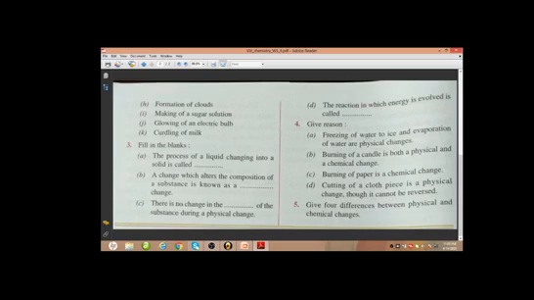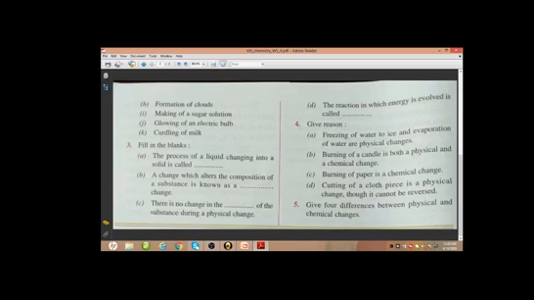Next, question number 4, give reason. Freezing of water to ice and evaporation of water are physical changes. I hope you can give the answer on your own. Freezing of water to ice is a change of state of water, and evaporation of water is also a change of state of water. Here we are not getting any new substance, and this change is reversible, not permanent. So both the processes are physical changes.